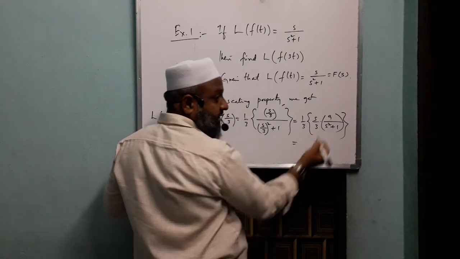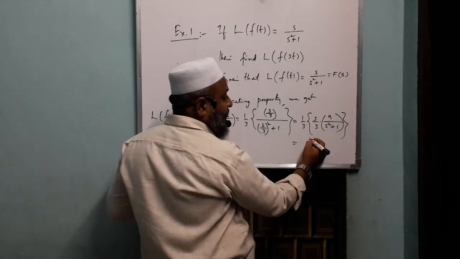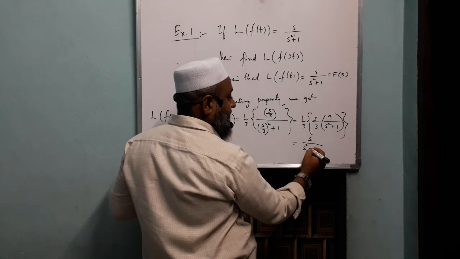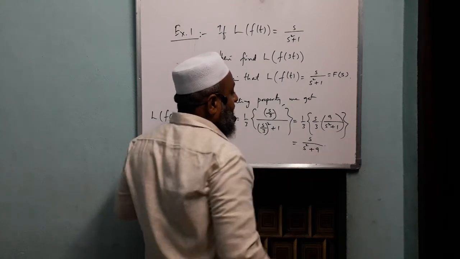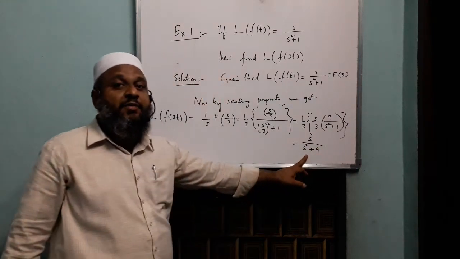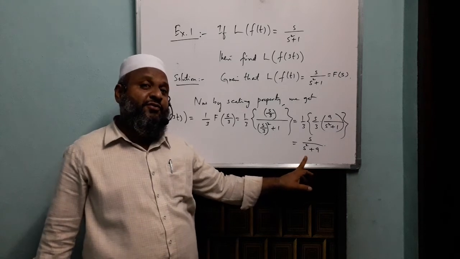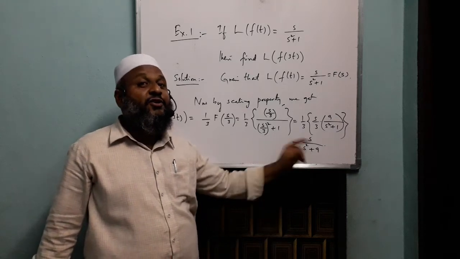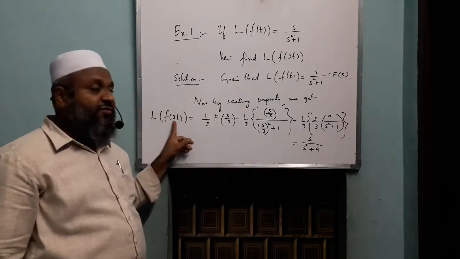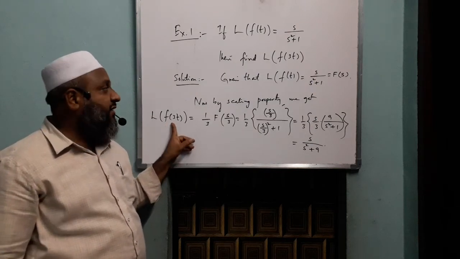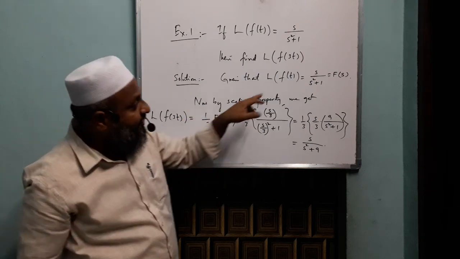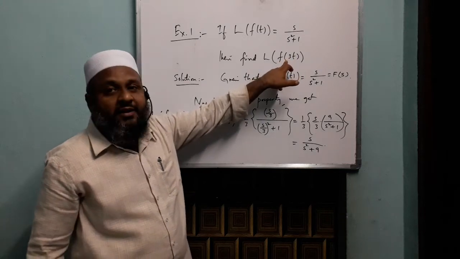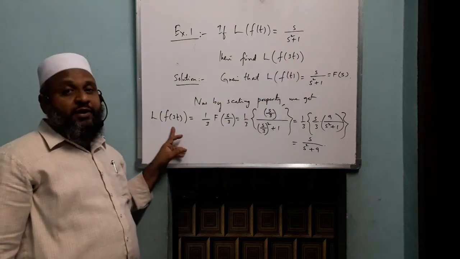Finally this 9 and this 9 gets cancelled. We are left over with only s by s square plus 9. I hope you have recollected this is the Laplace transform for f of t equal to cos 3t. If you take here f of 3t, that f of 3t is nothing but f of 3t here. Okay, so what it will be now?